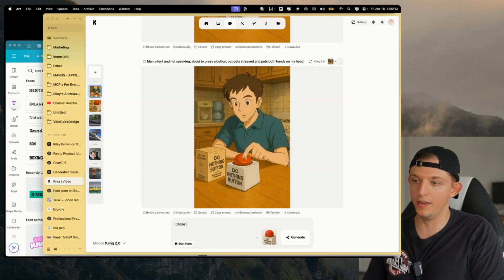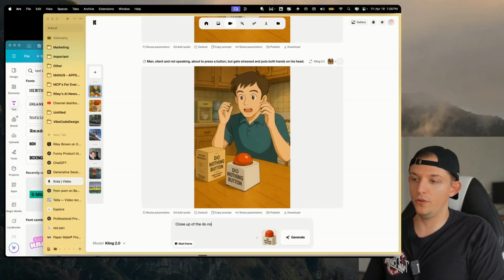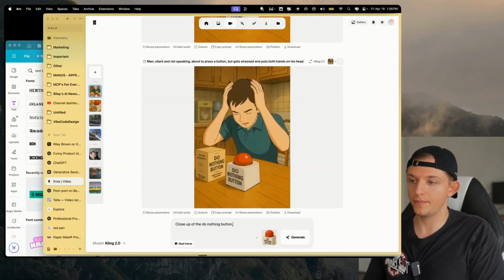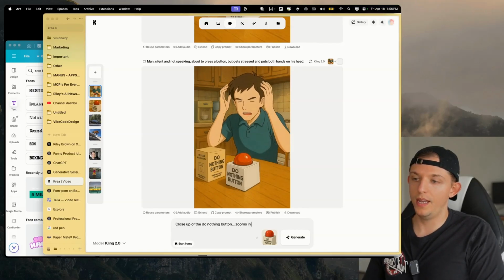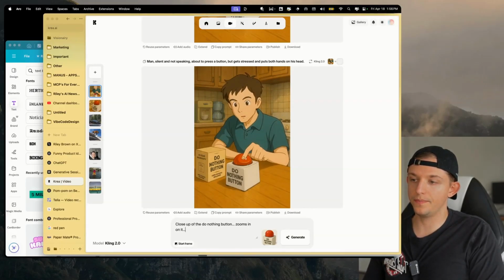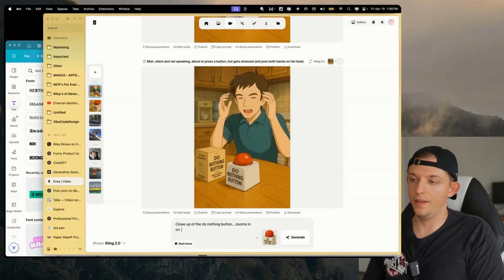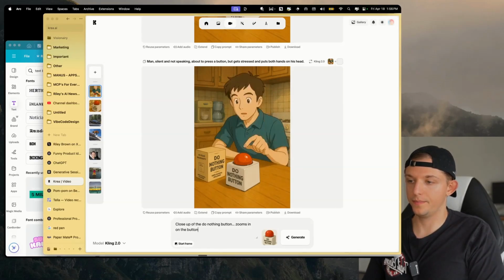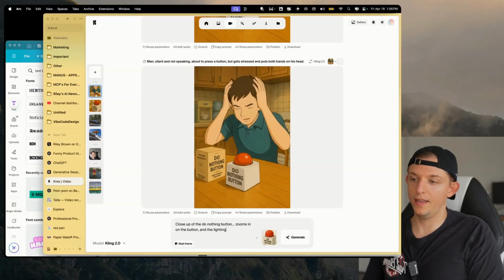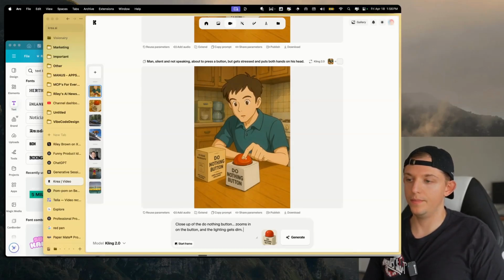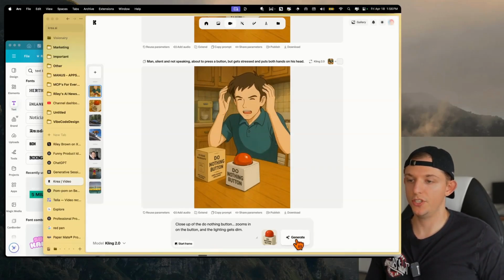So we'll do close-up of the do nothing button, zooms in on it, on the button, and the lighting gets dim. Generate.